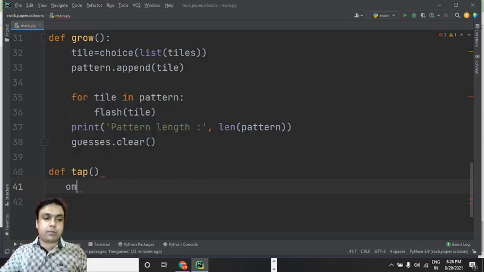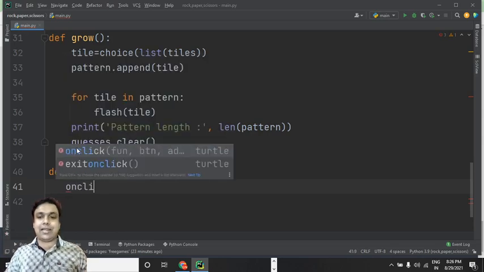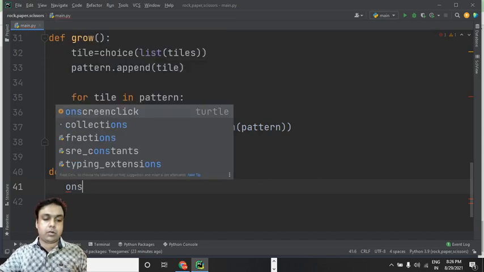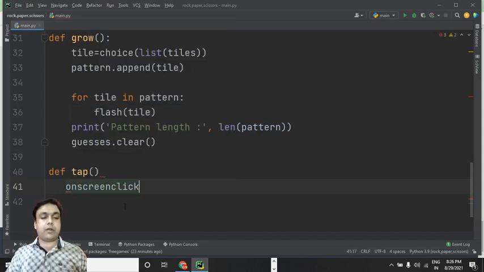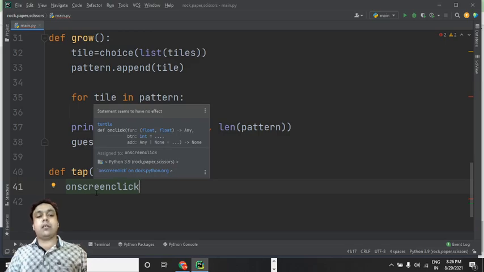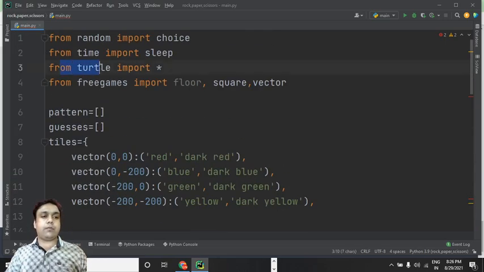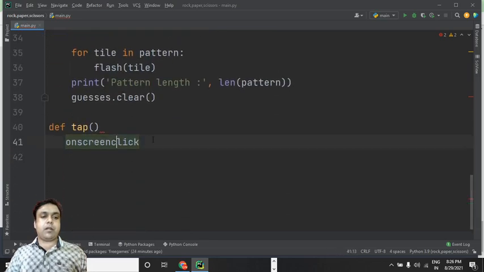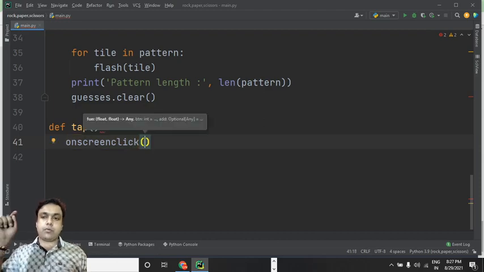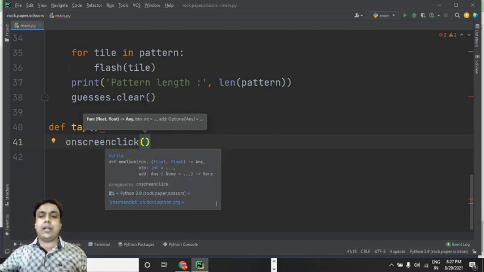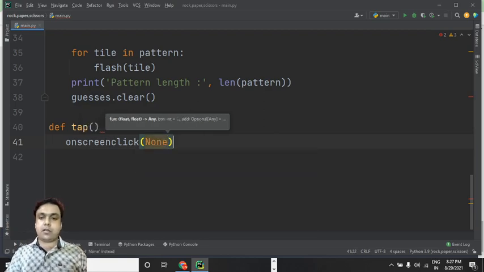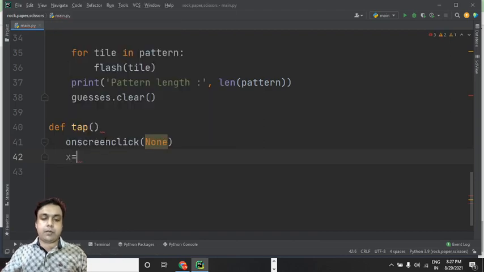Fine. So we can make use of this on screen click. I think that will be a good option if I use this on screen click function. It is present in the turtle module, the one which I imported over here. You can use it if suppose the user has tapped on screen. So for finding out where the user has tapped and how many times he tapped on the screen, you can make use of this function for identifying these things. So let's pass none for now, and let's have a variable x.